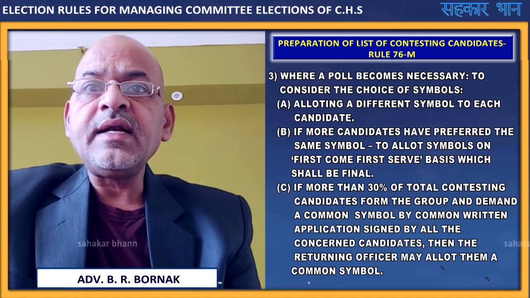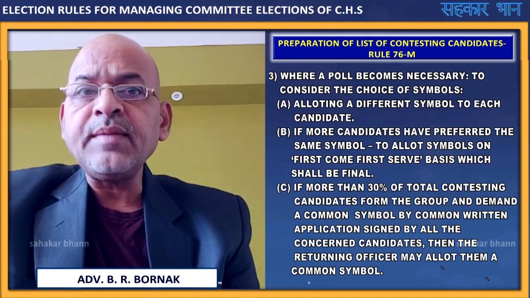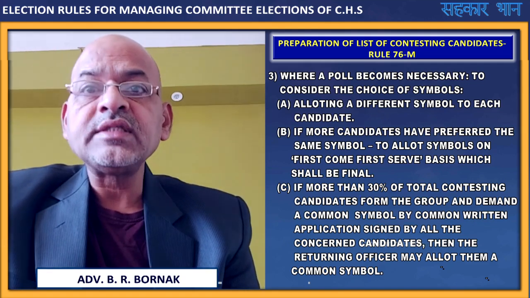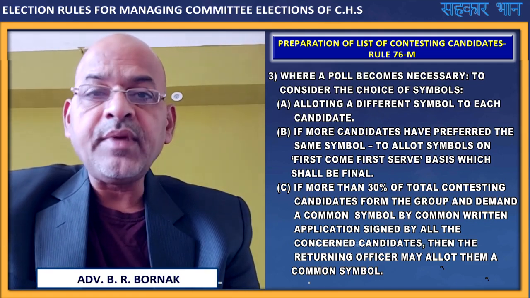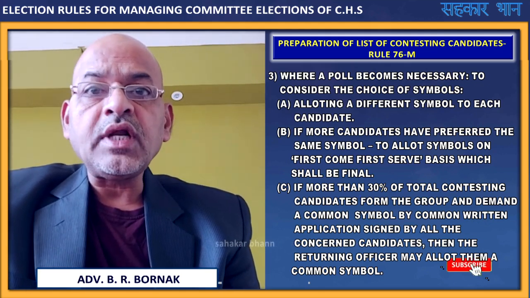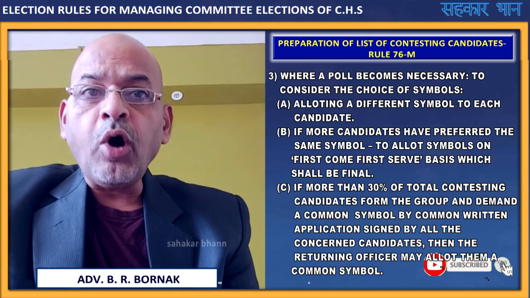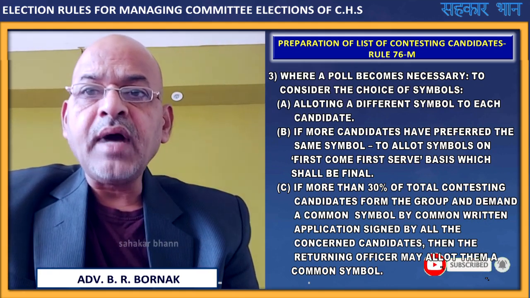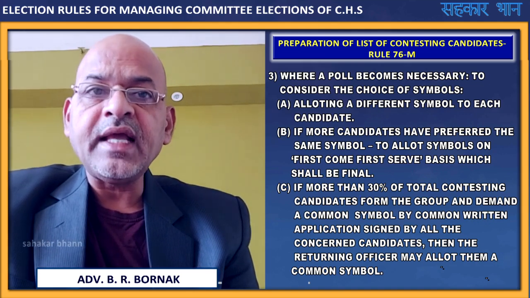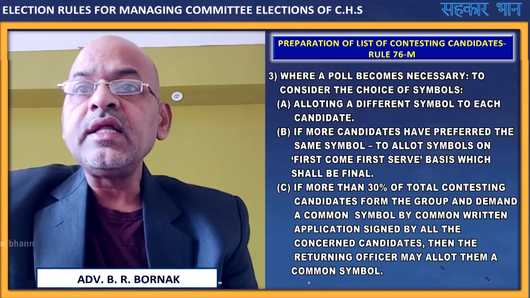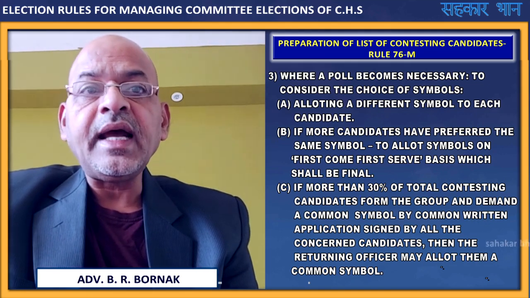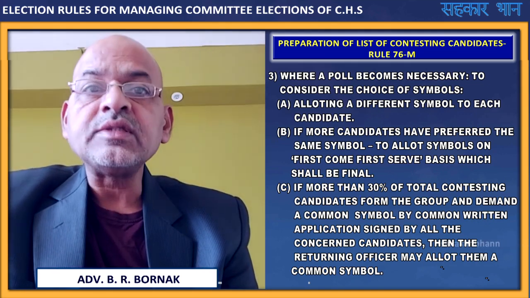Then if more candidates have preferred the same symbol, symbols are allotted on a first come first served basis, which shall be final. If more than 30% of total contesting candidates form a group and demand a common symbol by a common written application signed by all the concerned candidates, then the returning officer may allot them a common symbol.